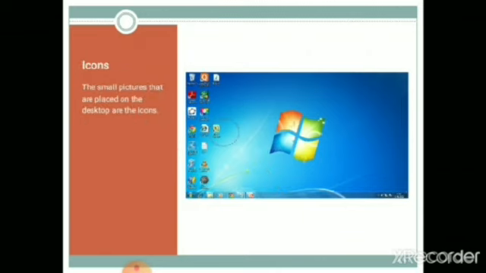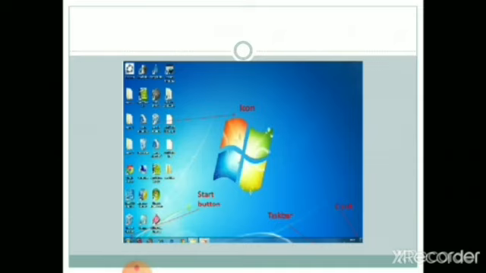The small pictures that are placed on the desktop are called icons. You can see in the image the small icons on the desktop. Here we can see the start button, the icons, the taskbar and the clock.